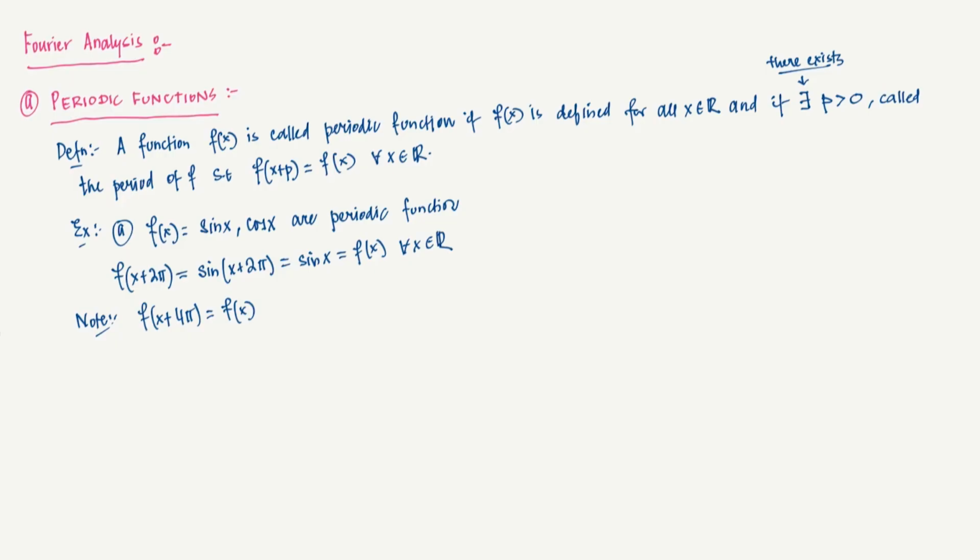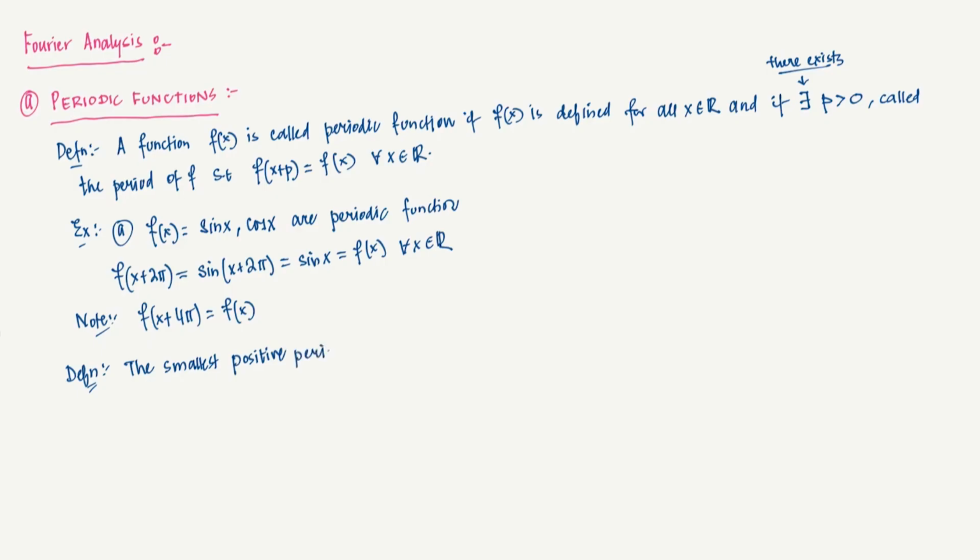Since the function is basically copying itself in a certain interval, the period will not be unique. But there will be a smallest possible period. In the earlier case of sine or cosine, that will be 2 pi, the smallest possible positive period.